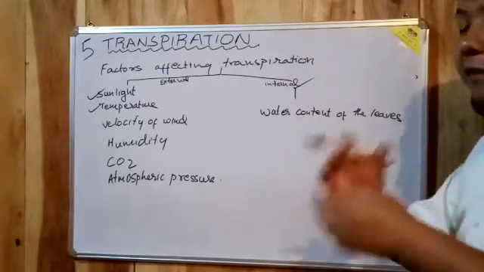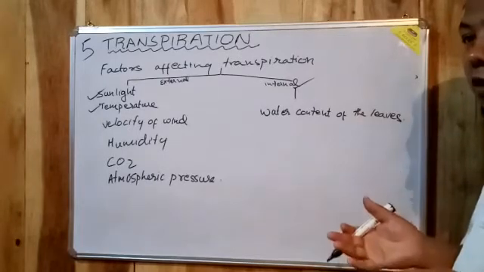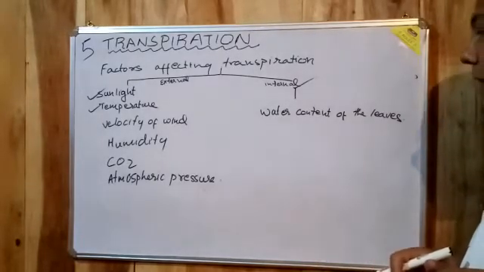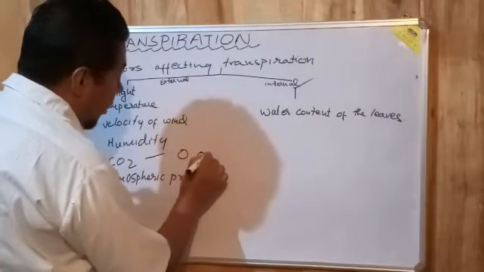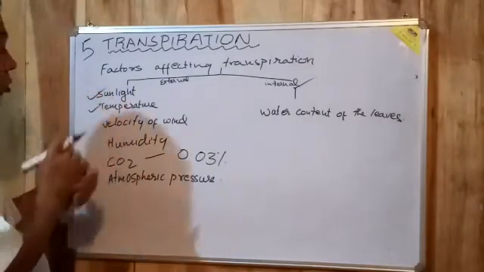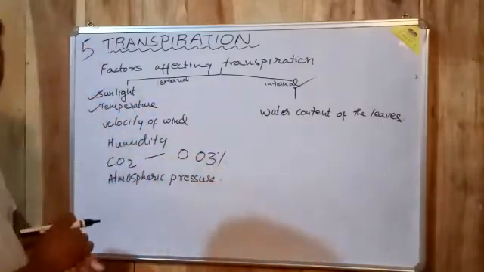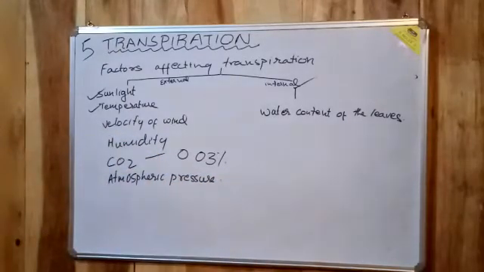Velocity: the higher the velocity of wind, the more water transpires. The higher the humidity, the lesser the transpiration. As far as carbon dioxide concentration is concerned, if the concentration of carbon dioxide increases from 0.03% in the atmosphere, then what happens? The stomata closes and transpiration stops. Atmospheric pressure: what happens in atmospheric pressure? When the pressure decreases, transpiration increases. So these are the factors that affect transpiration.